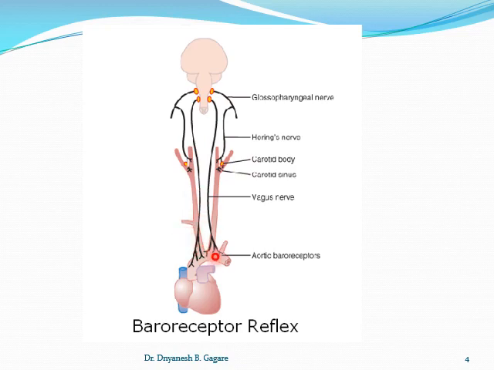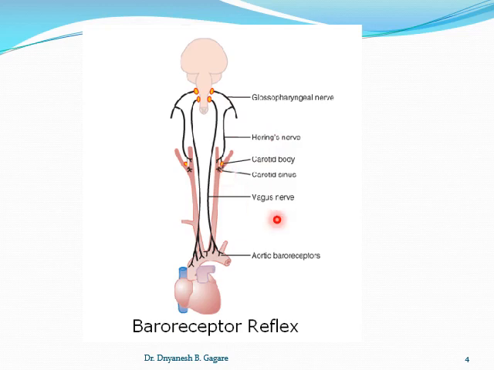The baroreceptors of the carotid sinus are supplied by the glossopharyngeal nerve, and the Hering's nerve, while the baroreceptors of the aortic arch are supplied by the vagus nerve. So try to understand that these are the locations of the baroreceptors and their nerve supply. The baroreceptors of the aortic arch are supplied by the vagus nerve, and the baroreceptors of the carotid sinus are supplied by the glossopharyngeal nerve, and the branch of this nerve is Hering's nerve.